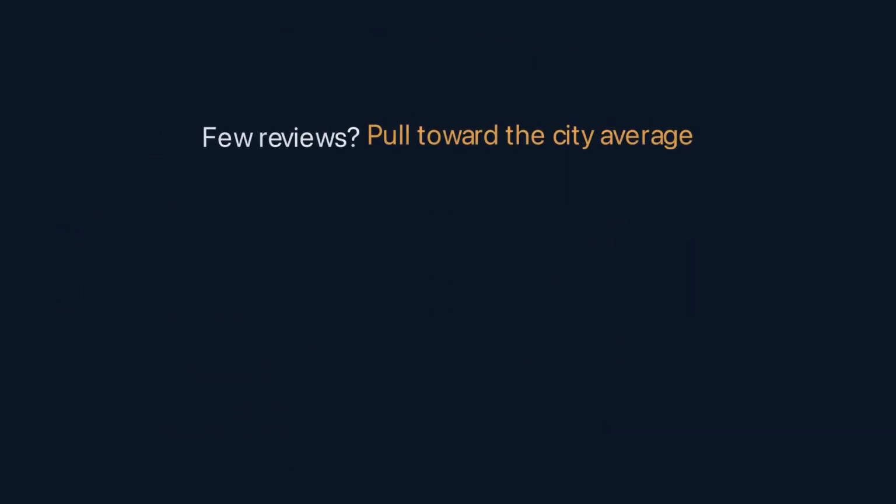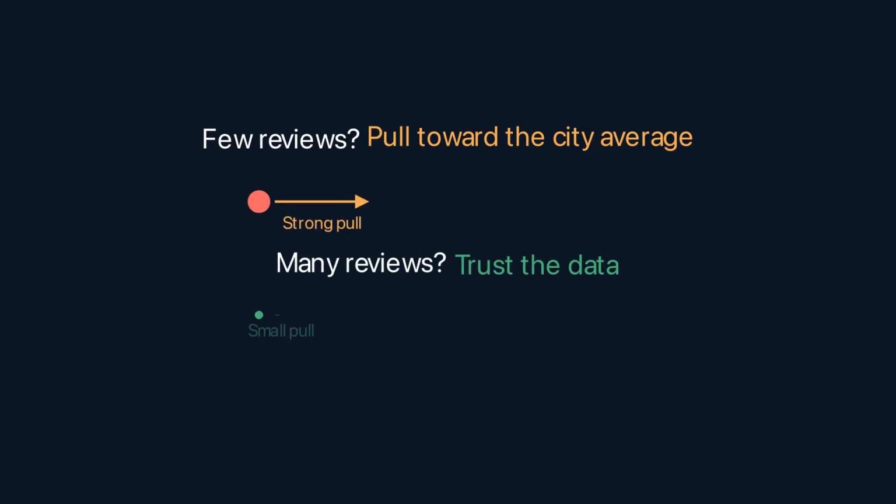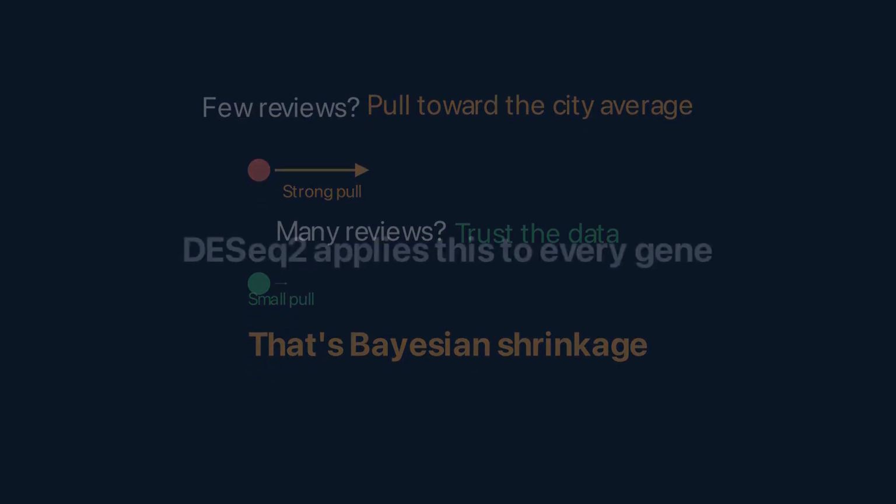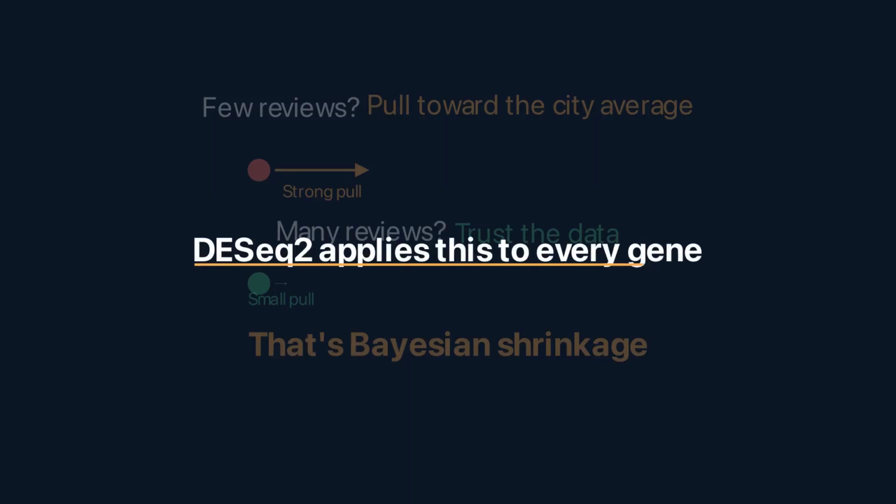Few reviews, pull toward the city average. You don't trust small samples. Many reviews, trust the data. The average is reliable. The pull strength is determined by the prior and the sample size. That's Bayesian shrinkage. DESeq applies it to every gene's fold change and every gene's dispersion. The city average is the prior. The read count is the sample size. The shrunk rating is the posterior. Reliable rankings from unreliable raw measurements.